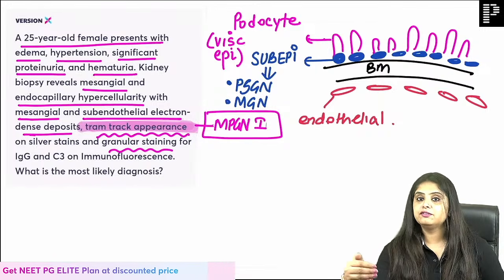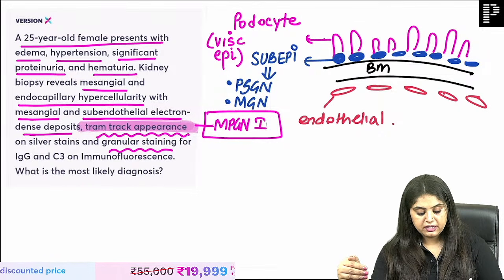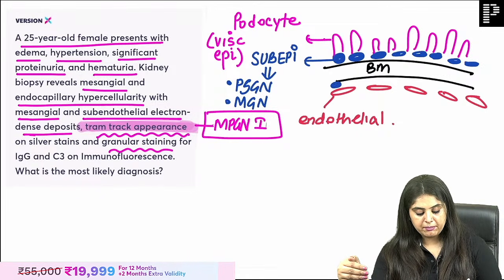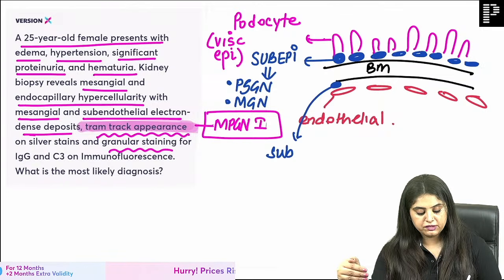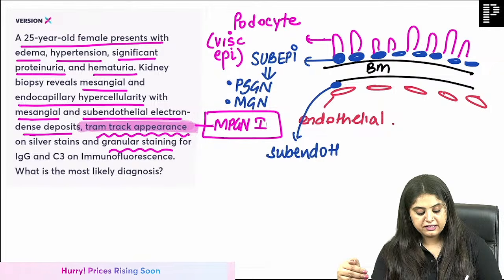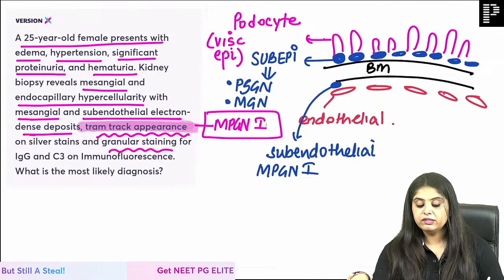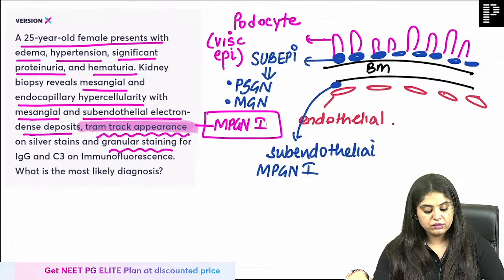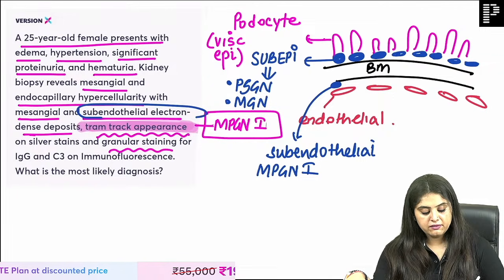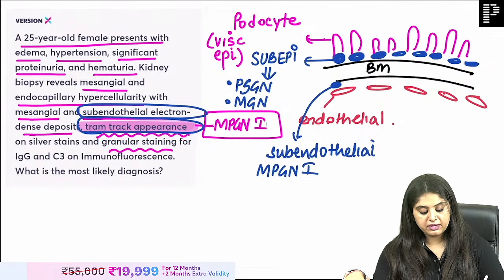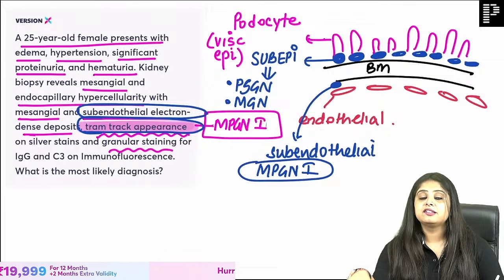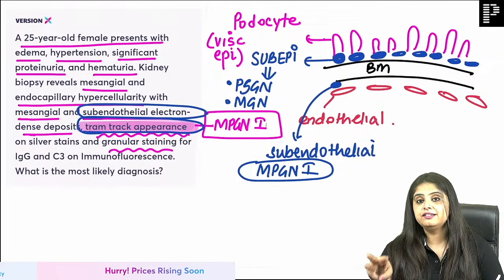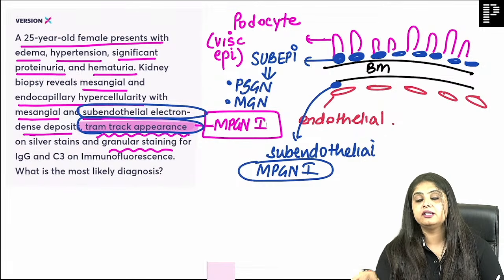Now everything else falls into place. If they ask me that below the endothelium the deposits are happening, then everything else can definitely go over here. For example, MPGN type 1, if it is asked, then that will automatically go in subendothelial. I could see the subendothelial word being mentioned maximally along with tram track appearance, and that is why I'm saying subendothelial. These are the three main diseases in which they ask you where is subepithelial and subendothelial, and I hope you will not mess up on this.